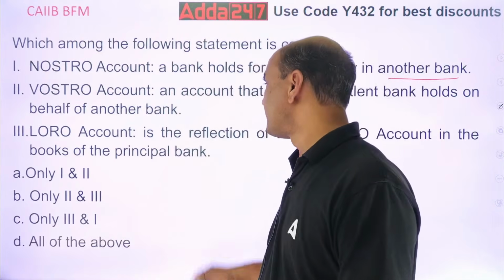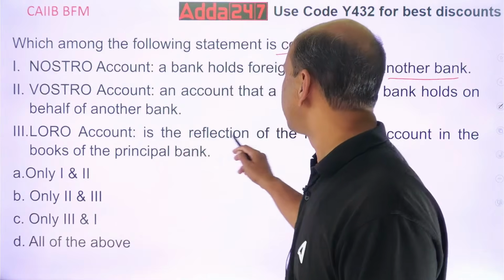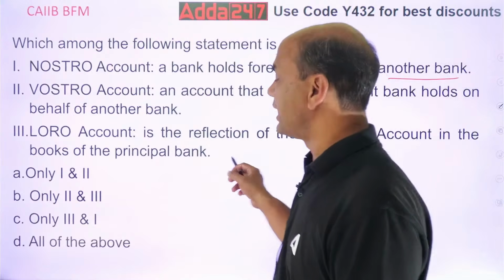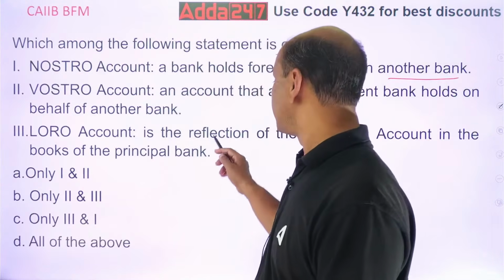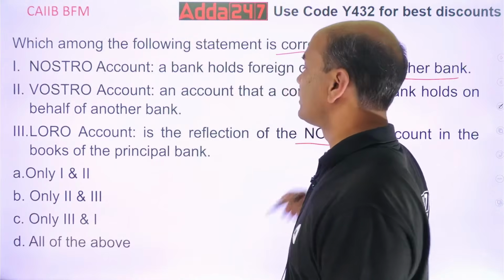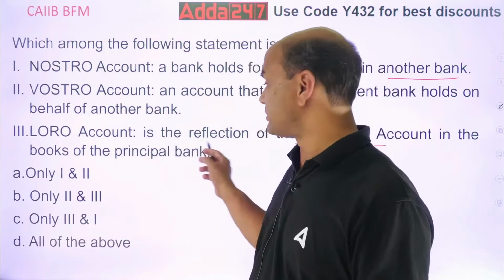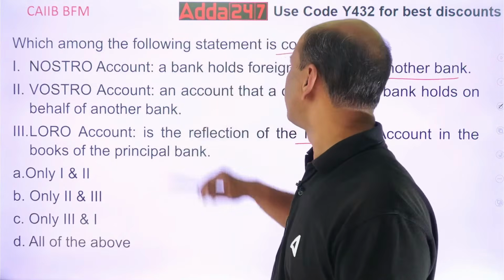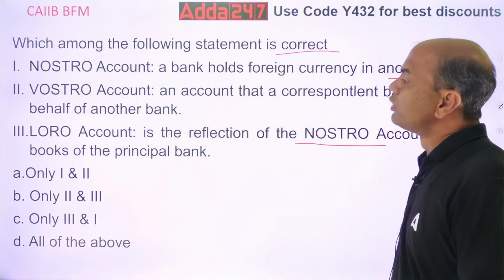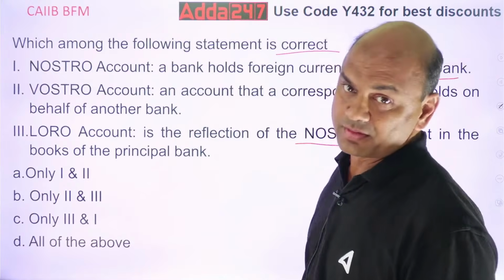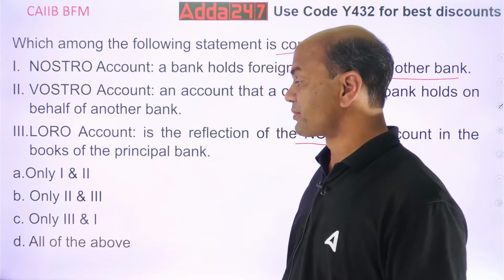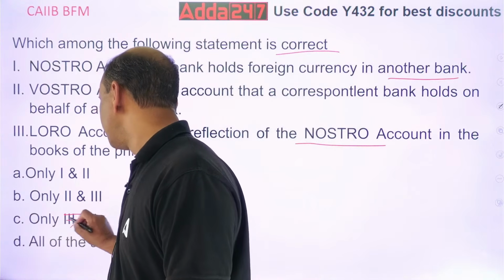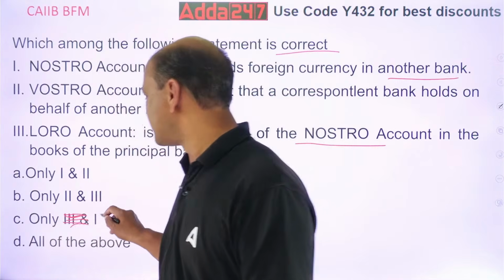Loro is the reflection of nostro account in the books of the principal bank. So it's the reflection of the nostro account in the books of the principal bank. So which one is true over here? Only 1 and 2. 2 is what? Account that a correspondent bank holds on behalf of another bank. Let me check this. See, one option is only 1.